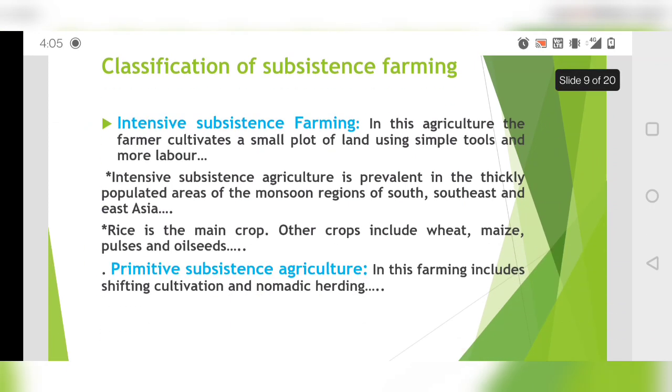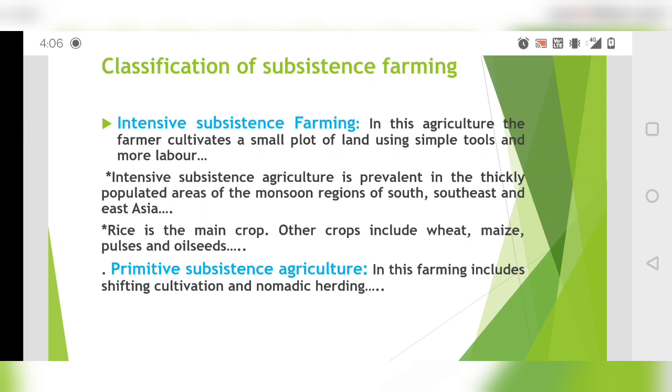Next we will talk one by one about intensive subsistence and then primitive subsistence agriculture. So first, intensive subsistence farming. In intensive subsistence farming, the farmer cultivates a small plot of land using simple tools and more labor. The people will be from the family only, and there will be a small plot of land.